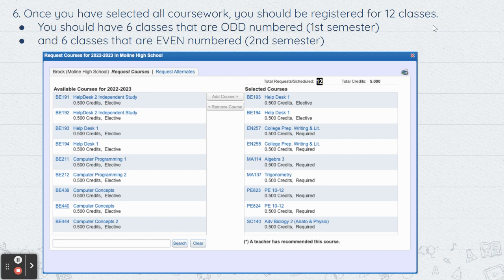So once you have selected all the coursework, you should have 12 classes total. So this number up here should say 12. You should have 6 classes that are odd numbered. And when we talk about the numbers, we're looking over here on this side of the course, the letters represent what department it is, and then the numbers are the course number. So the odd numbered courses represent first semester classes, and even numbers represent second semester classes. So there should be a total of 12 over here on the right-hand side, including the recommended courses that were given to you by the teachers.